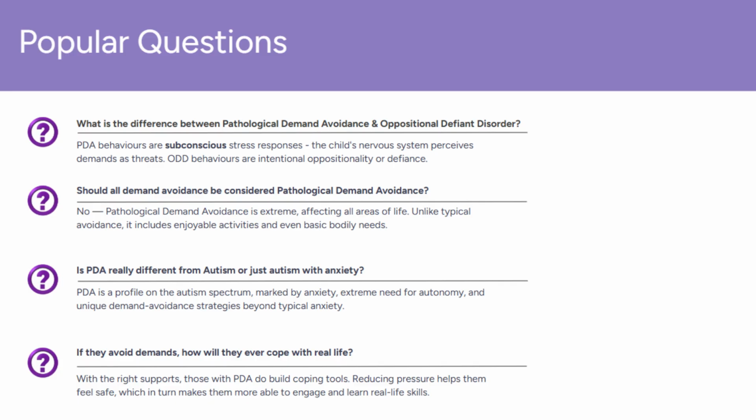Popular questions. There is a lot of curiosity about PDA. These are the top questions we see. 1. What is the difference between pathological demand avoidance and oppositional defiant disorder, or ODD? Pathological demand avoidance is a profile on the autism spectrum. PDA behaviors are a subconscious stress response, as their nervous system perceives demands as threats. Whereas ODD is a behavioral disorder, characterized by a pattern of defiant, hostile, or argumentative behavior, generally toward authority figures, and typically without the underlying anxiety, sensory, and social challenges seen in PDA.